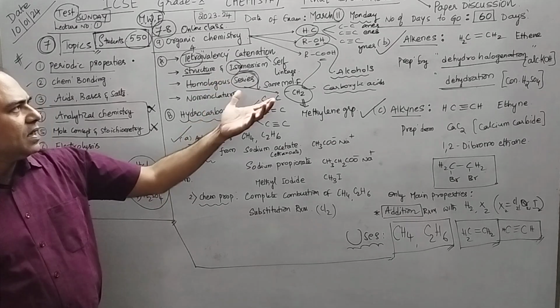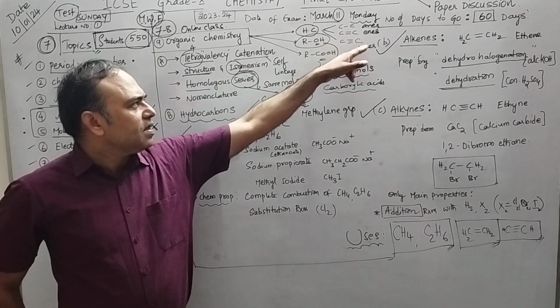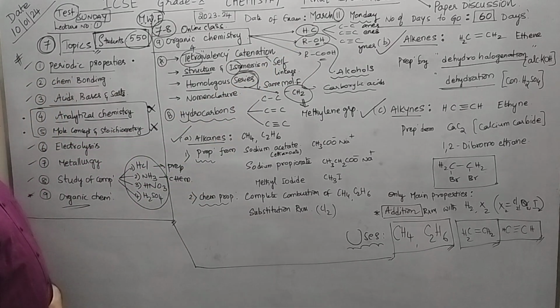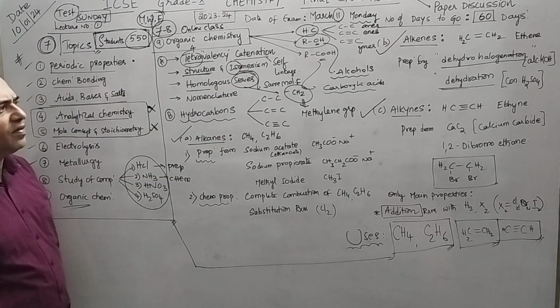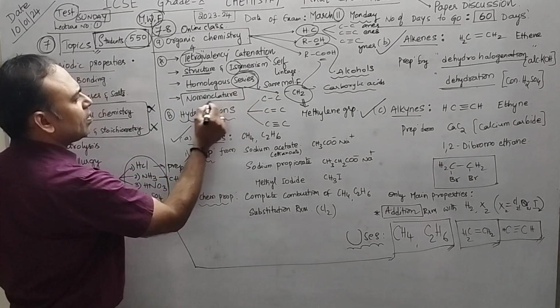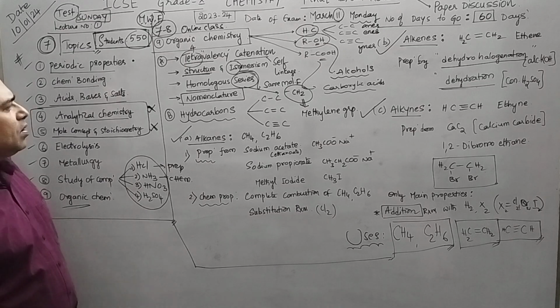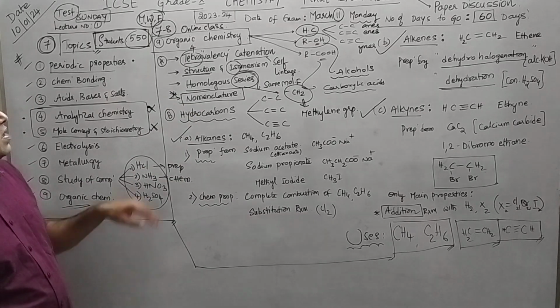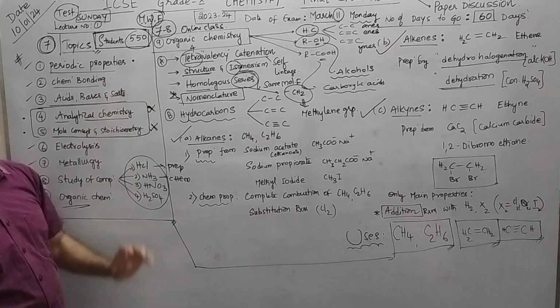Again, alkenes, alcohols and carboxylic acids also come under homologous series. Everything we will discuss separately. Now nomenclature: a complete video is done on nomenclature, which I will be sharing the link for. This we can complete hardly in 1 hour.